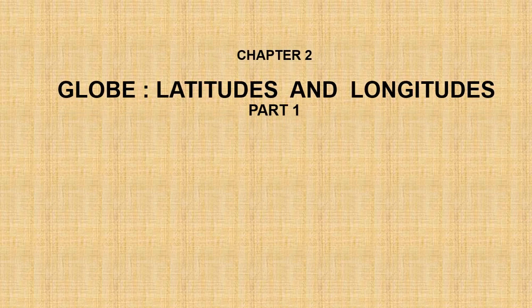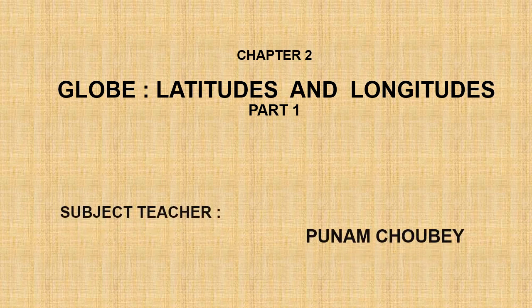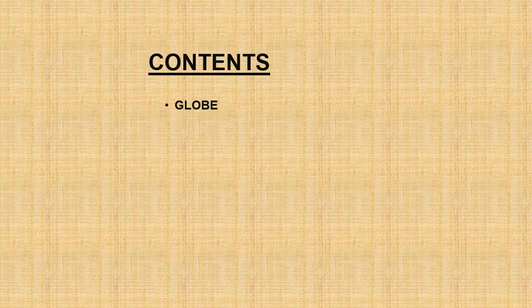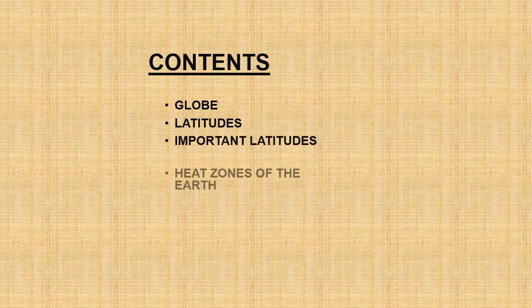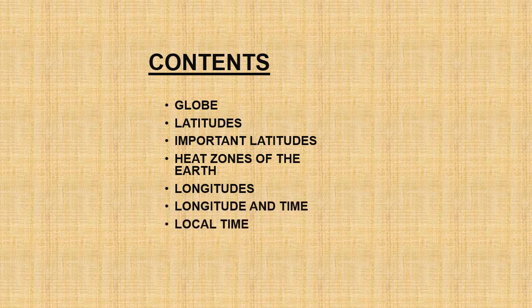Geography Chapter 2: Globe, Latitudes and Longitudes, Part 1. The contents of this chapter are: globe, its meaning, latitudes, important latitudes, heat zones of the earth, longitudes, and longitudes and time, local time, standard time, time zones.